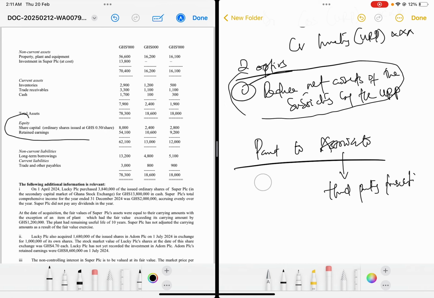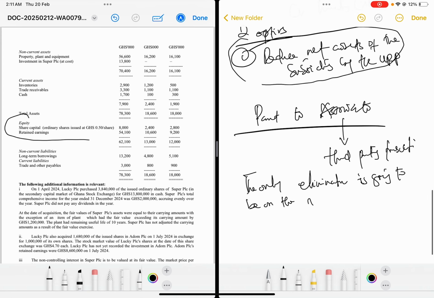So when it is from parent to subsidiary or parent to associate or associate to parent, the only elimination is going to be on the unrealized profit. Now, take note that you are going to find just the parent's proportion of the unrealized profit, and that is what you are going to eliminate, because you are only consolidating with the parent. So we are not going to consolidate the associate.